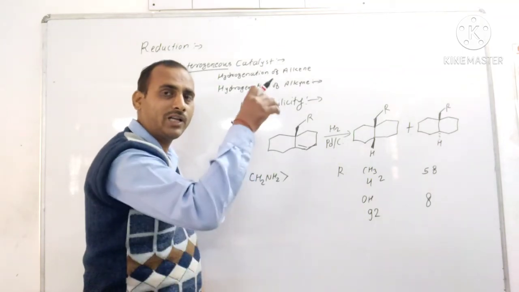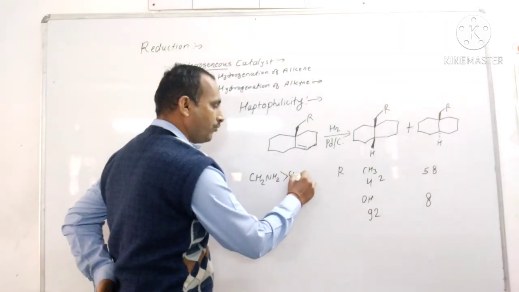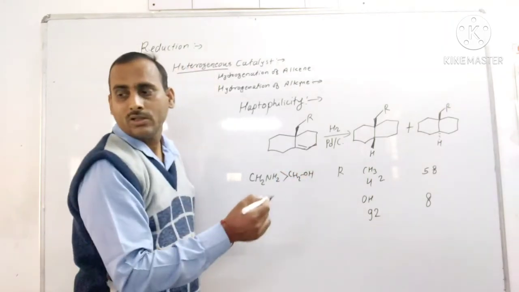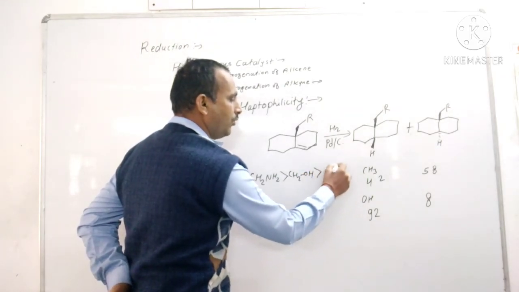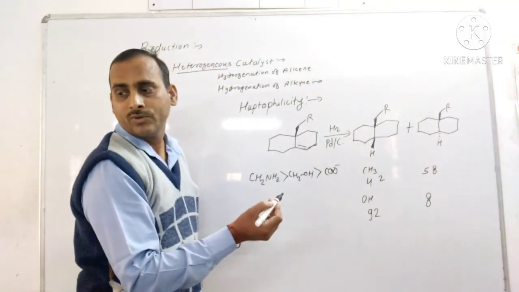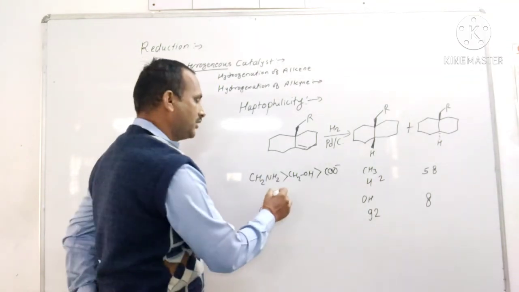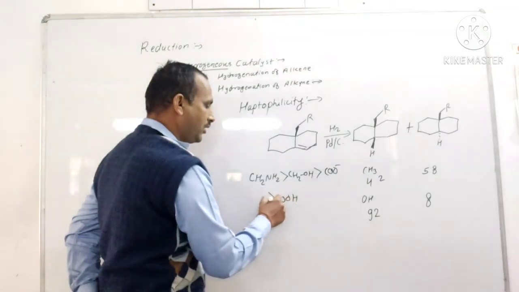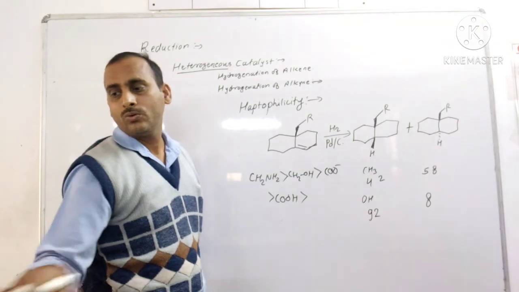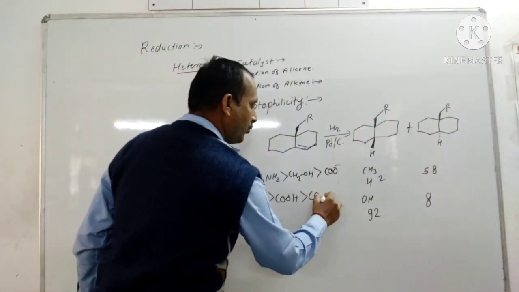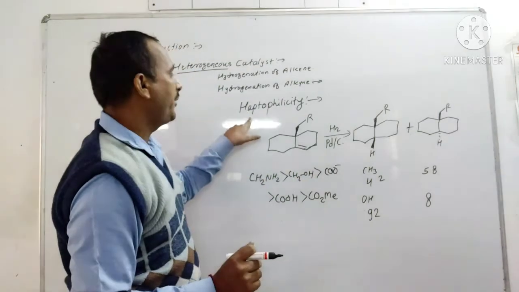Now the order of haptophilicity is in the order of CH2NH2 having more reactivity, the order of occurring the same face hydrogenation, then CH2OH, then next group is COO minus carboxylate, then next is acid COOH, and next is the amide CO-NH2, sorry, not amide, ester. So this is the order of haptophilicity.